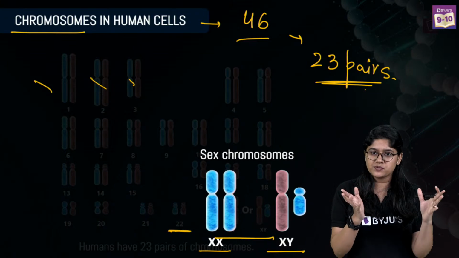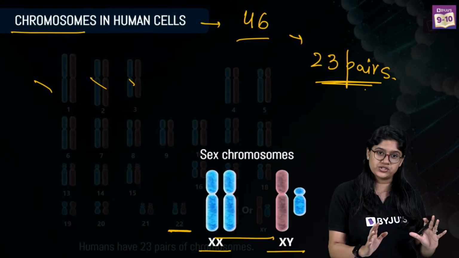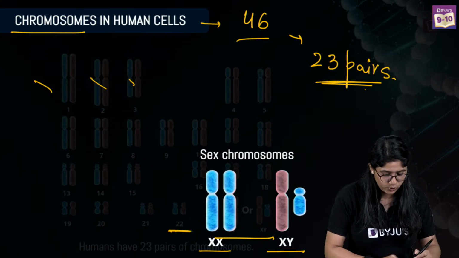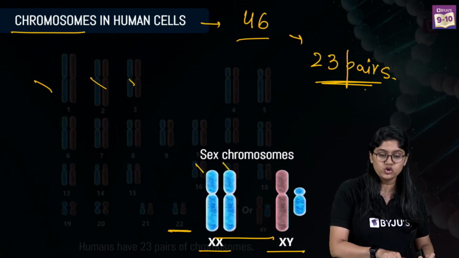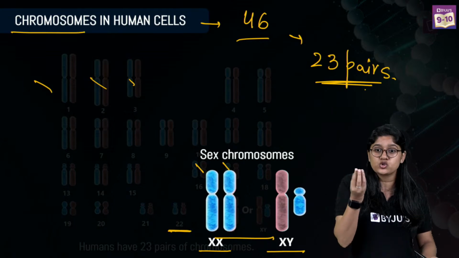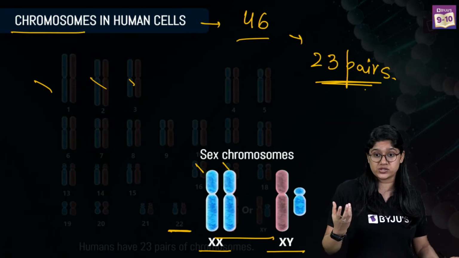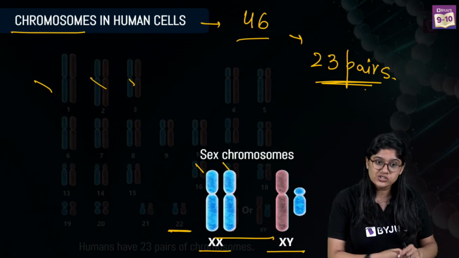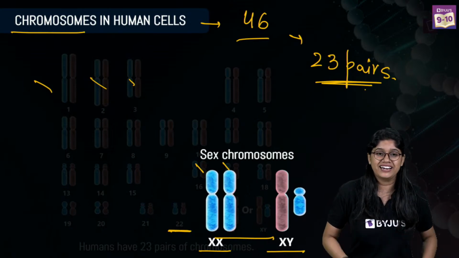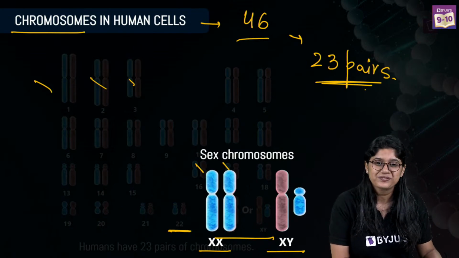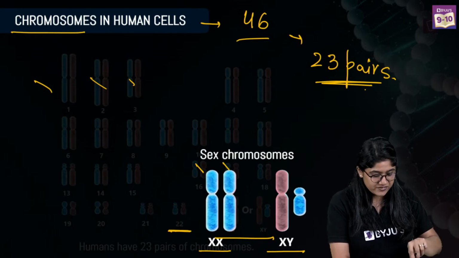So how many chromosomes do we have? 23 pairs. Nikita, pairs means this: over here, 1 and 2, so there are 2 chromosomes, and these 2 together form a pair. We always have a pair of shoes, right? Shoes are always in pair, one for the left leg and one for the right leg. Clear? Yes. So we have the sex chromosome.